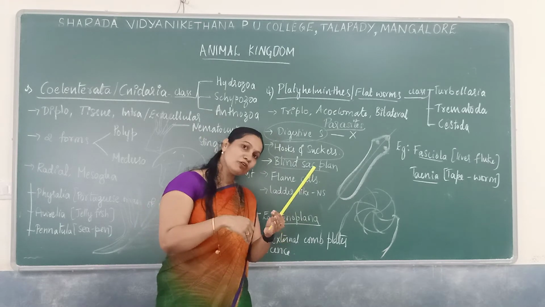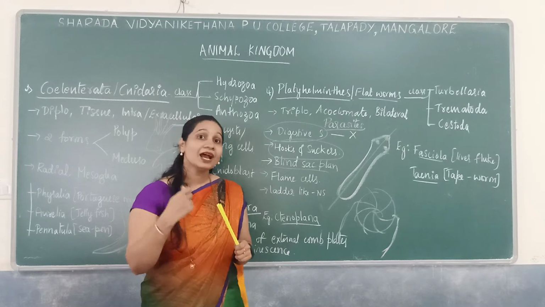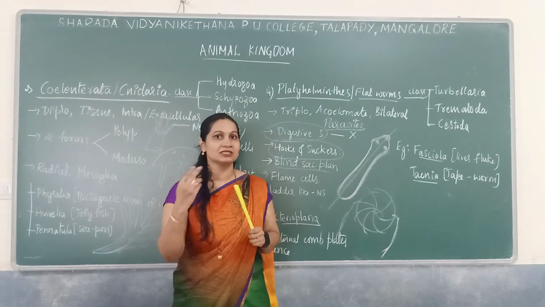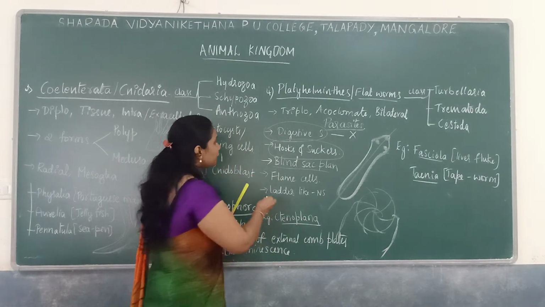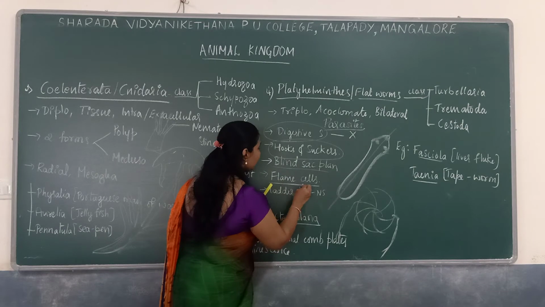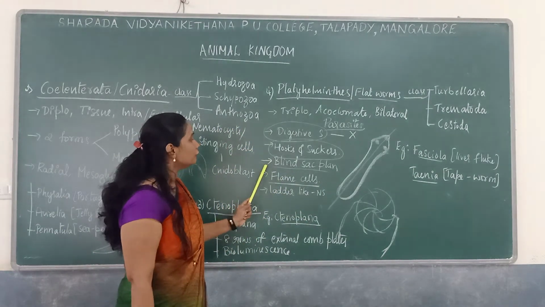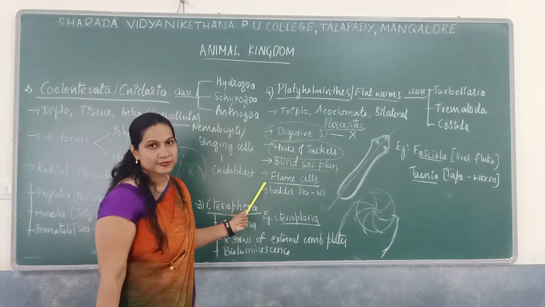Both the intake of food and the elimination of waste take place through a single opening. We are not having a tube-within-tube plan, a complete digestive system with two openings, mouth as well as anus. Next, for the process of excretion, they have special cells called flame cells. Very important.